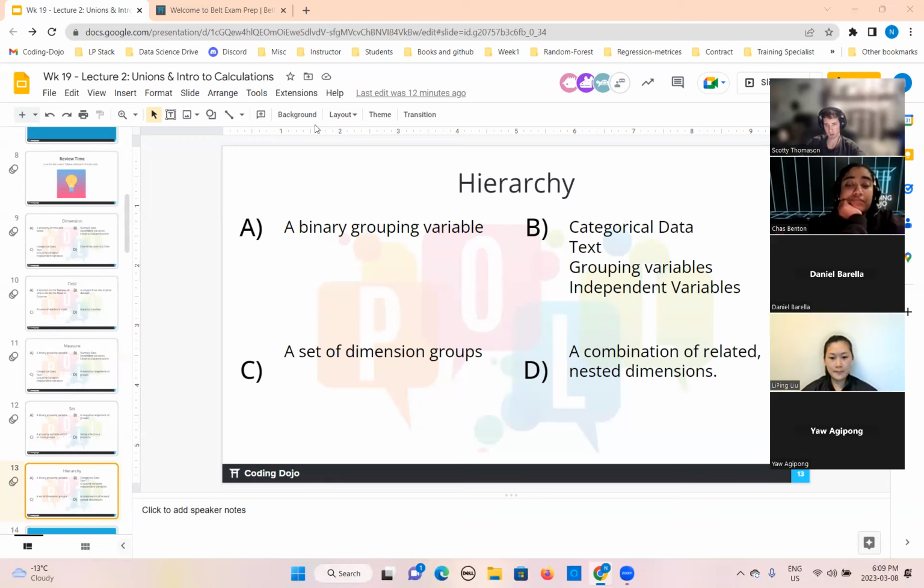Okay. Anyone else? The correct answer is D, a combination of related nested dimensions. Okay. So this is the correct answer. All right, thanks for your contribution.